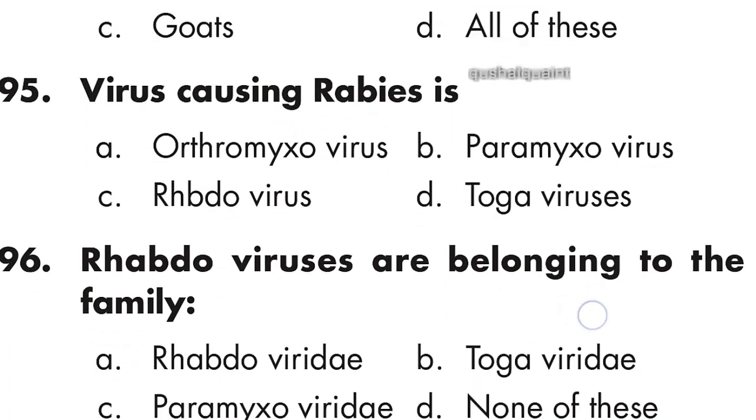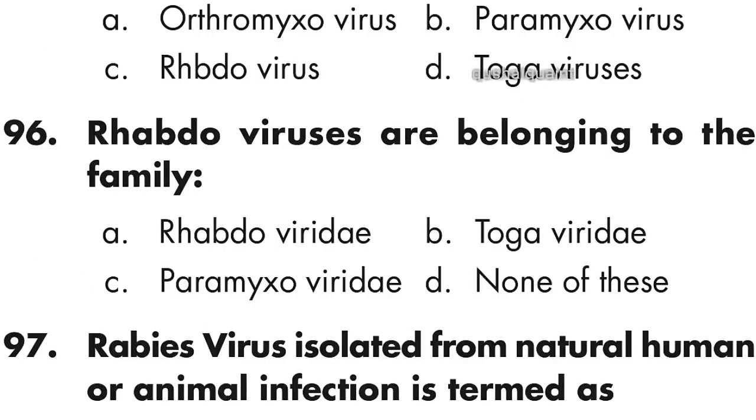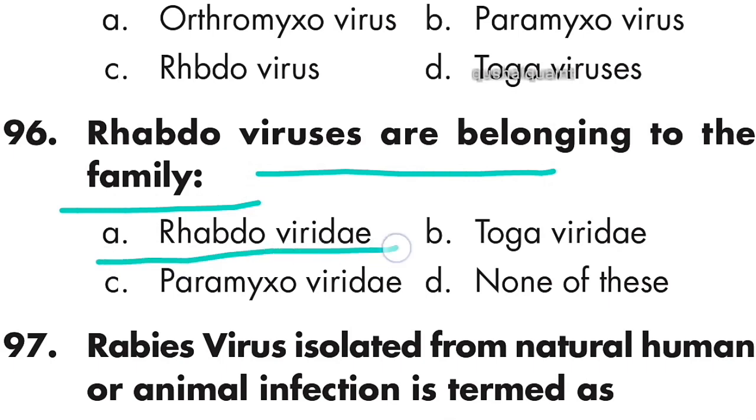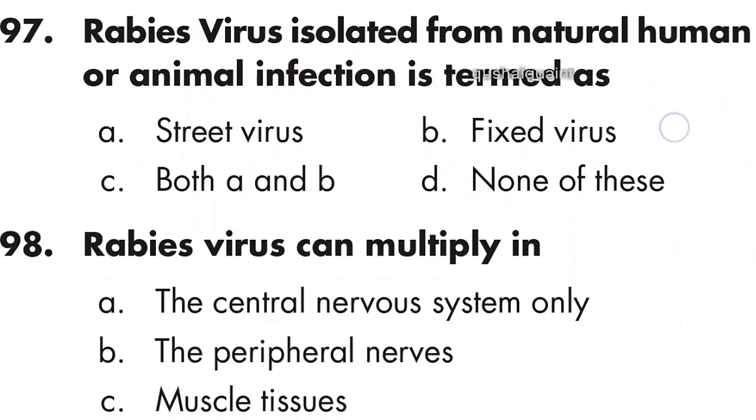95: the virus causing rabies is rhabdovirus. Option C. 96: rhabdoviruses belong to the family Rhabdoviridae. Option A is right. 97: rabies virus isolated from natural human or animal infection is termed street virus. Option A is right.